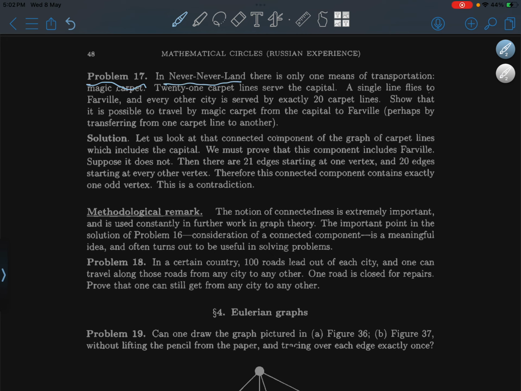Question 14. In Never Never Land there is only one means of transportation, that is, the magic carpet. 21 carpet lines serve the capital. A single line flies to Farwell, and every other city is served by exactly 20 carpets. Show that it is possible to travel by magic carpet from the capital to Farwell, perhaps transferring from one carpet to another.